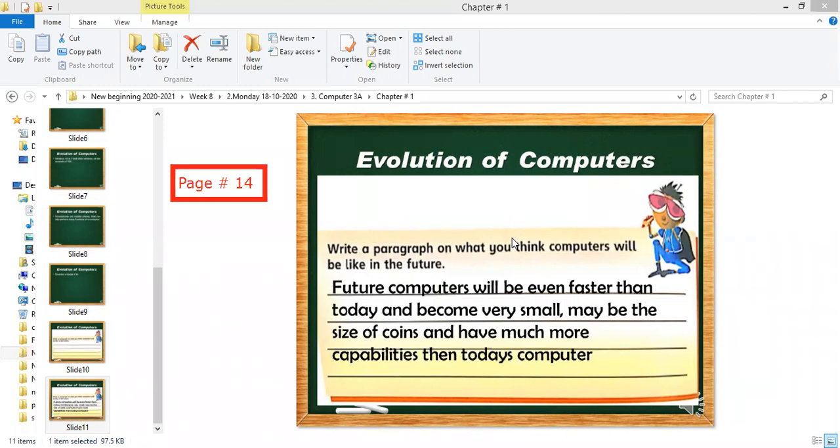Sir, how to take the picture? You can take a picture with the help of a mobile phone, or if you are using this on the mobile, then you can take a screenshot.